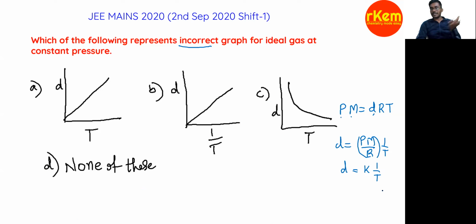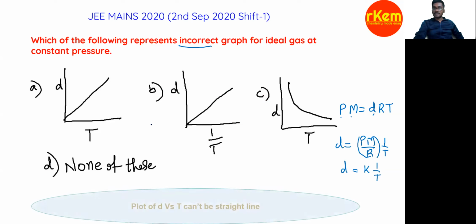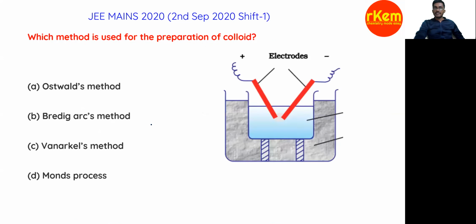It is like P equals K into 1/V. Everybody knows Boyle's law: PV equals constant, right? So how is the P versus 1/V graph? Like D versus 1/T. So B and C are correct only. But the problem with A is that it cannot be linear. So the plot of D versus T can't be a straight line. That is the final answer.